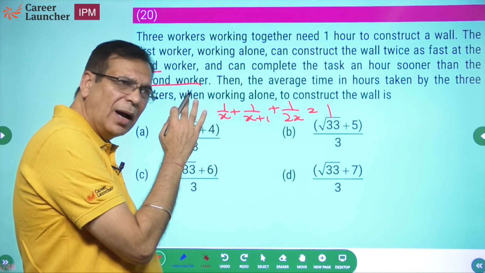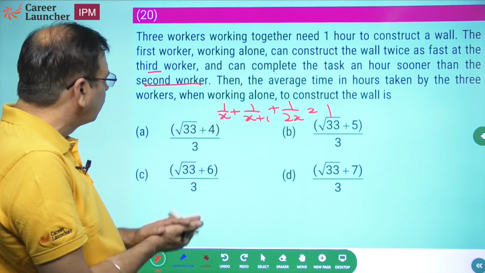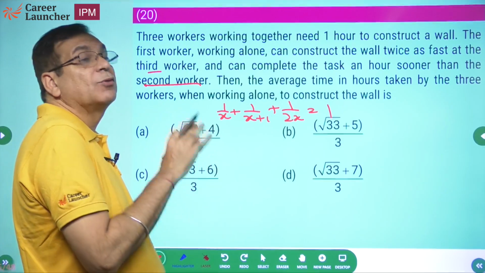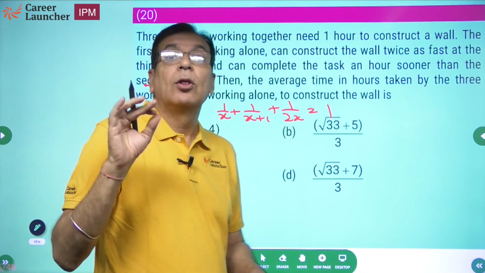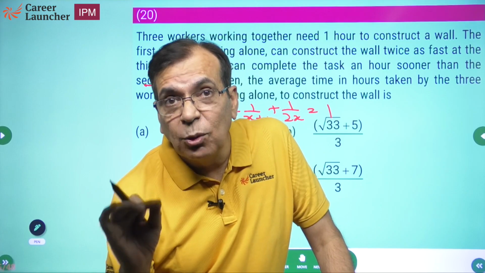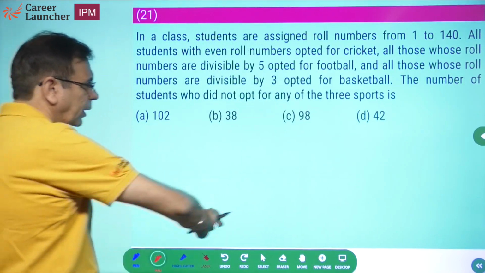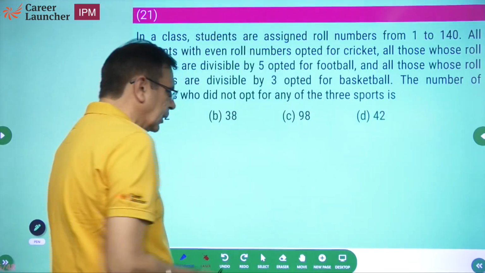Round 2 question. I hope you understand why it is round 2, because there is no scope. The choices are also fairly close if you look at them. So why should I waste my time on a question which will not only take me time but make me do lots of calculation? The problem with lots of calculation is there is a chance of making mistakes. Okay. So very quickly, this is a round 2 question. Don't worry about it initially.